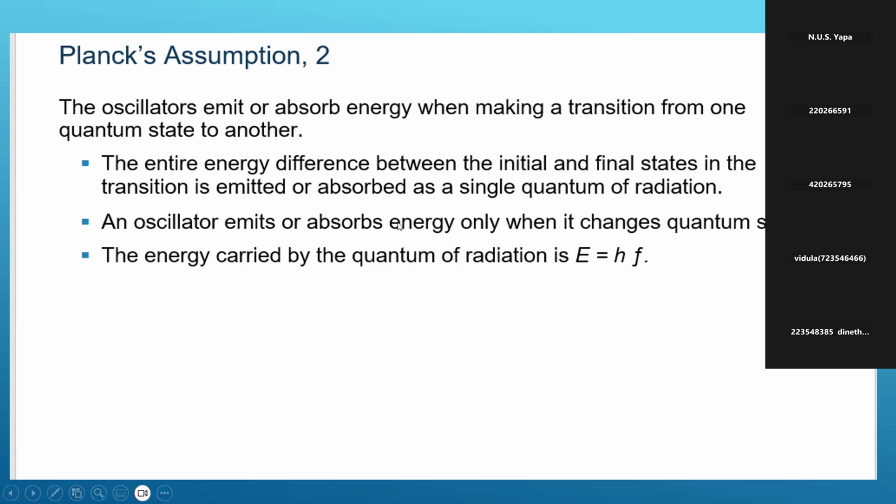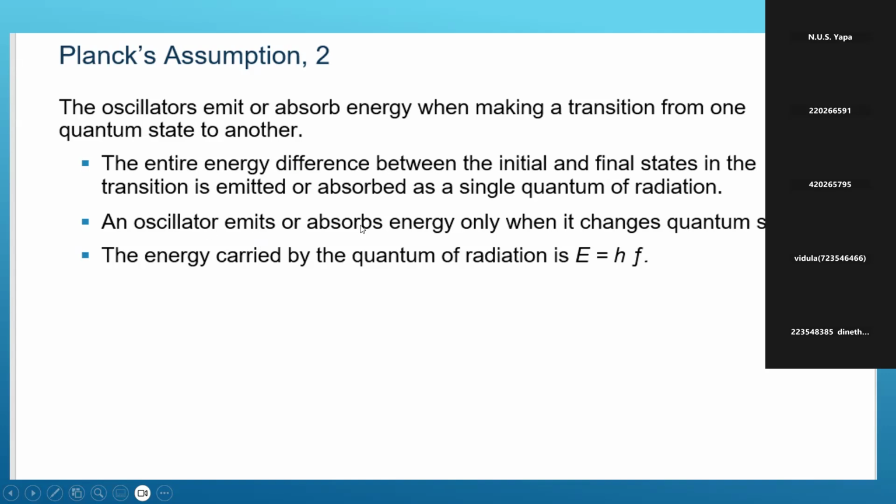This is Planck's second assumption. The oscillators emit or absorb energy when making a transition from one quantum state to another. The entire energy difference between the initial and final state in the transition is emitted or absorbed as a single quantum of radiation.